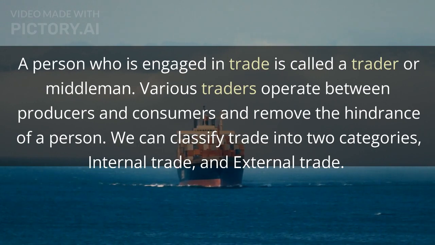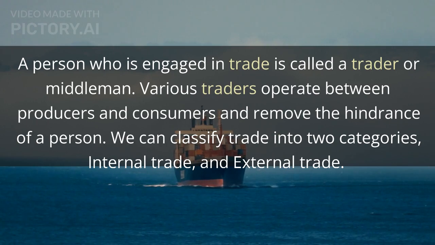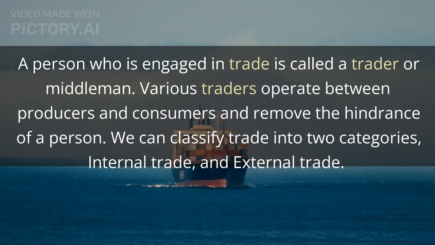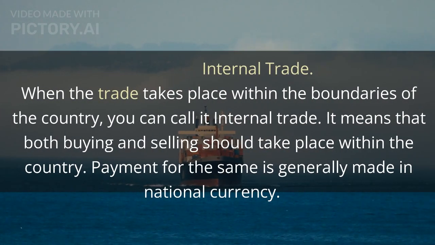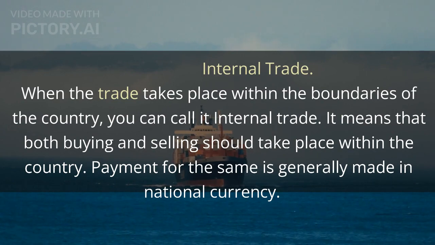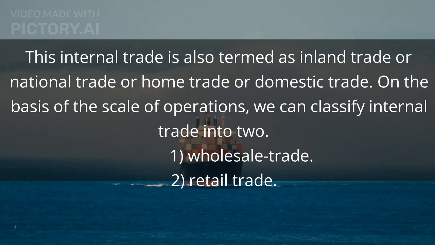Various traders operate between producers and consumers and remove the hindrance of a person. We can classify trade into two categories, internal trade and external trade. Internal trade: when the trade takes place within the boundaries of the country, you can call it internal trade. It means that both buying and selling should take place within the country. Payment for the same is generally made in national currency. This internal trade is also termed as inland trade, national trade, home trade, or domestic trade.